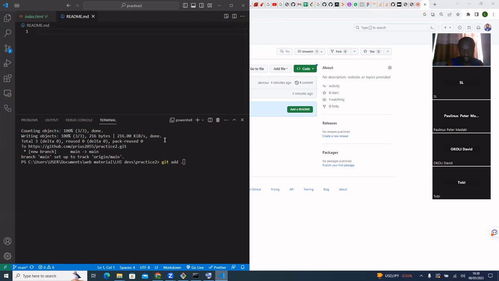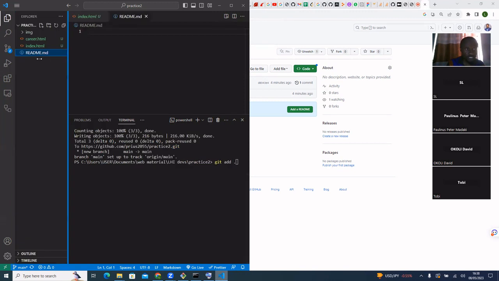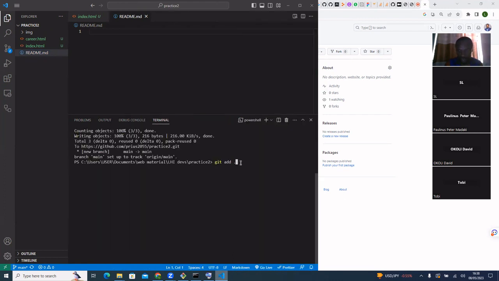I click enter. Then I now say git commit, add HTML files. Okay. So I've added the two of them. You see, it has disappeared from here after adding it, and I still have to push it again to the remote server. We can go with git push.